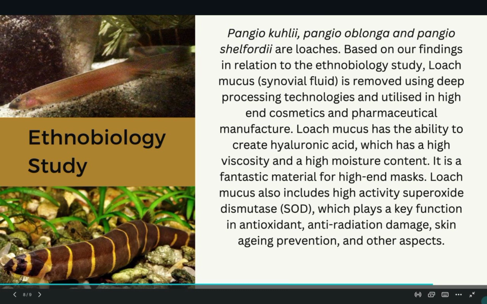The loach mucus has the ability to create hyaluronic acid, which has a high viscosity and moisture content. It is a great material for high-end masks, and it also includes a substance known as high-activity superoxide dismutase, which plays a key function in antioxidation, anti-radiation damage, skin aging prevention, and other aspects.